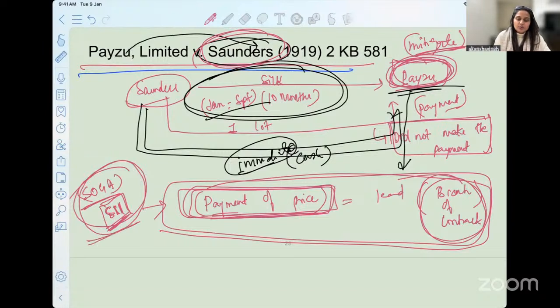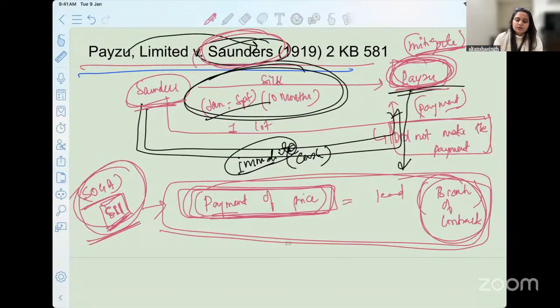So try to read that particular provision and see in the given set of facts who has actually committed the breach of contract. Was it Paizo by not making the payment, or was it Saunders only who decided to not deliver the silk to Paizo, or who decided to change the fact?